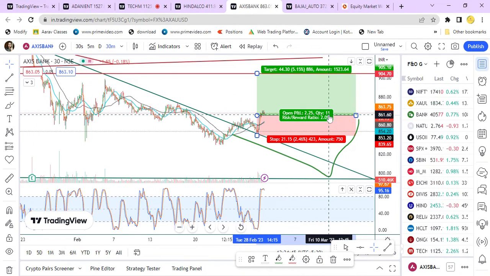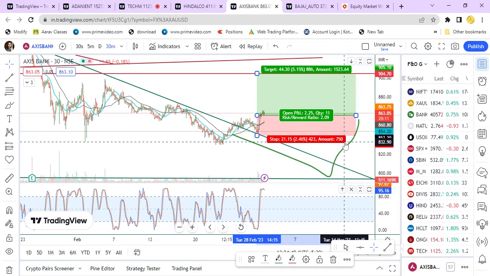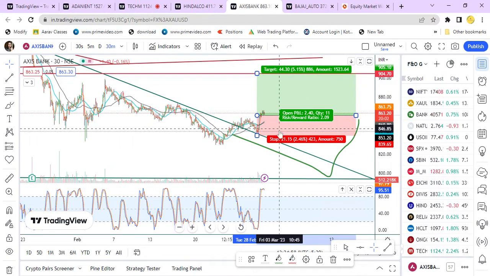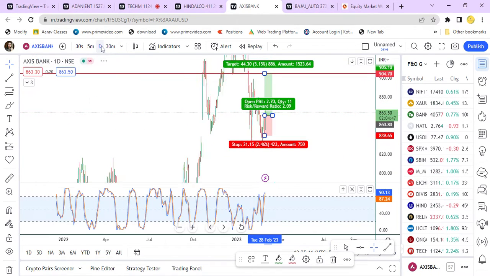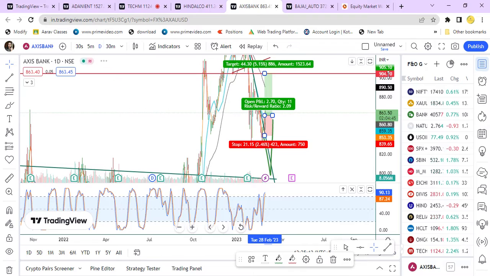So if we buy 11 quantity, the stop loss value is 750 and if we get the target, we'll be getting an amount of 1523. Stop loss is 21 points and the target is 44 points. So 1 is to 2 is the risk to reward ratio. But on a long term, you can see for Axis Bank, if we analyze the day chart,